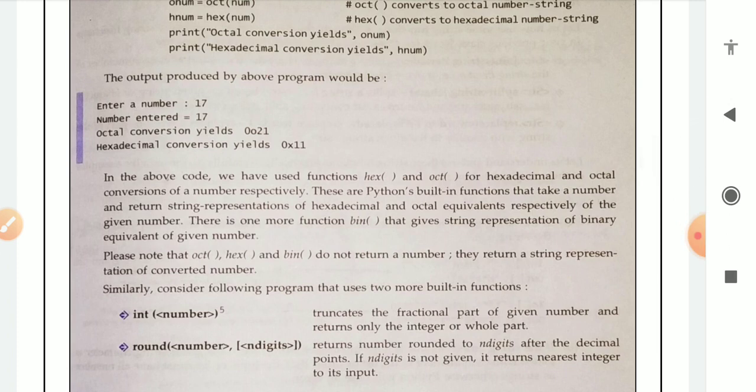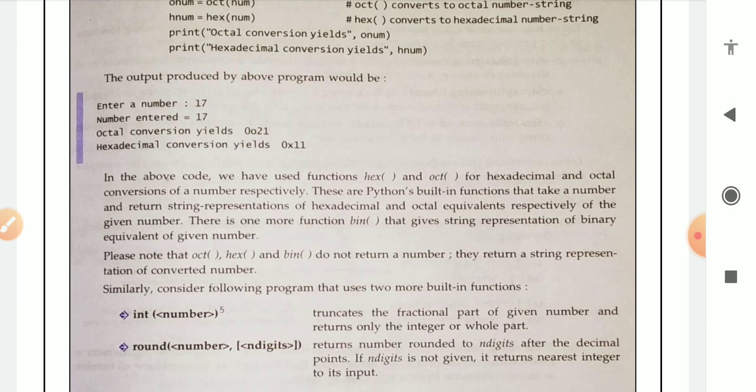In the above code, we have used the functions hex and oct for hexadecimal and octal conversion of a number respectively. These are Python built-in functions that take a number and return the string representation of the hexadecimal and octal equivalent of the given number. There is one more function, bin, that gives the string representation of the binary equivalent of a given number. So there are a total of 3: oct for octal, hex for hexadecimal, and bin for binary.